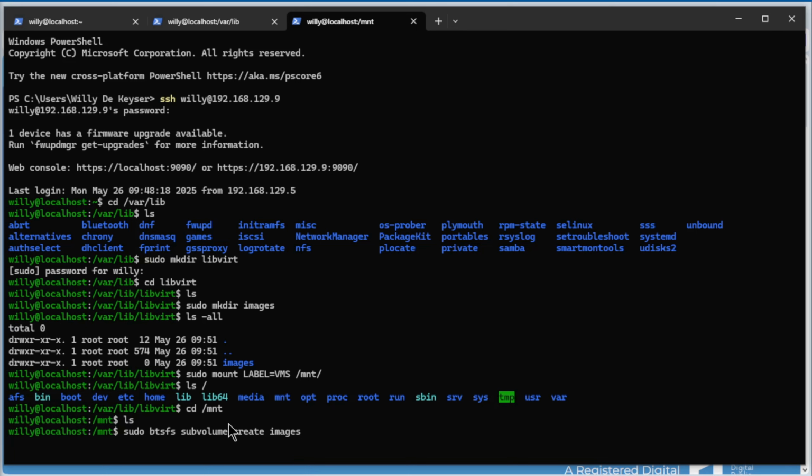So what we do here on our nvme0 and 1 BTRFS file system, we create a subvolume with the name images. Enter.